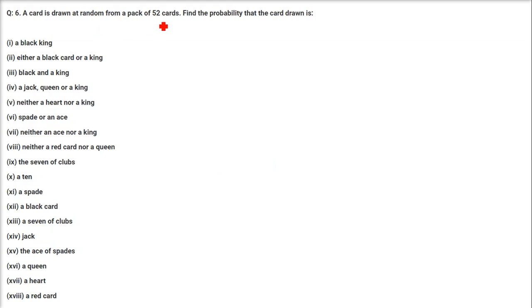A card is drawn at random from a pack of 52 cards. Find the probability that the card drawn is... So before we go ahead, let me tell you about the cards. What are cards? So we have 52 cards in all. In these 52 cards, 26 are black and 26 are red. In this 26, this black, we have 2 suits. S-U-I-T-S, suits. 13 cards it has. This has 13 cards, this has 13 cards.